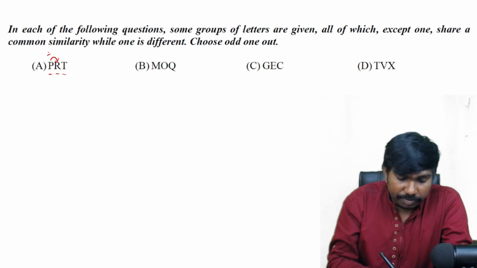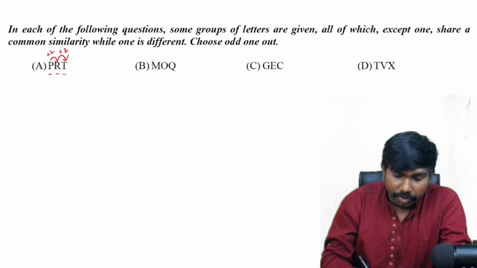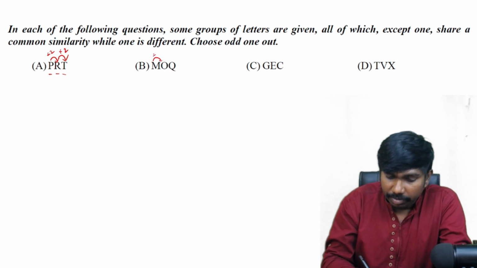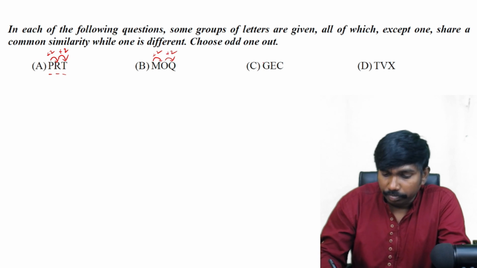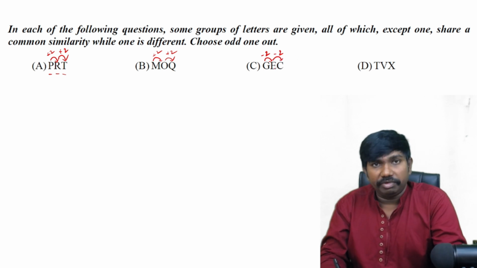P to R it is plus 2, 16 and 18. And R to T it is plus 2 again, 18 and 20. M to O, 13 and 15, plus 2. O to Q, 15 and 17, it is also plus 2. G to E it is minus 2, and E to C is also minus 2. Maybe it can be our answer, right?